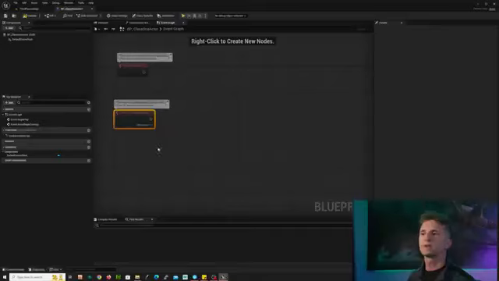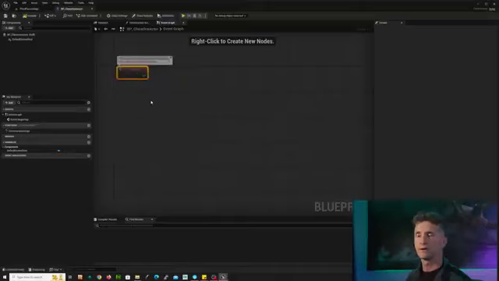Our next event is an event actor begin overlap. That might be a little bit foreign to you, but if you just read what it says, actor begin overlap, it probably has something to do with an actor overlapping. I don't really know what exactly that means, but at least I can kind of guess at what it is. And then the last one that we have is event begin play. Now, hopefully, because it's called begin play, you know that this is an event that happens when begin play starts.